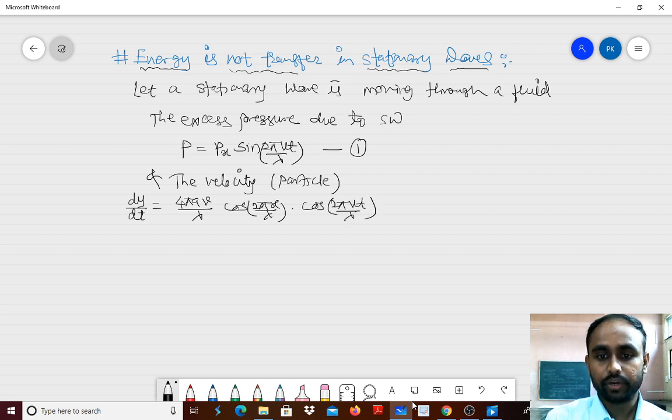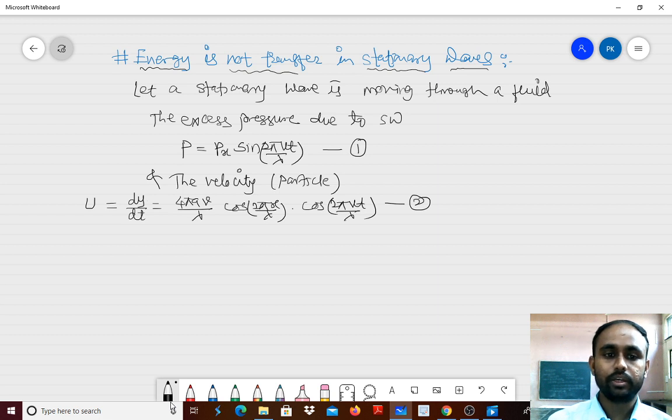We have already calculated these things, so I am taking them directly. No need to go through the derivation for a pipe open at both the ends again. This particle velocity we generally denote by capital U.